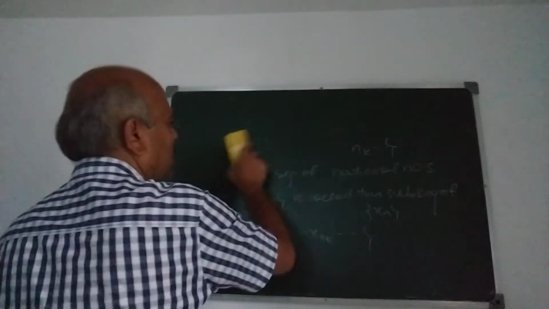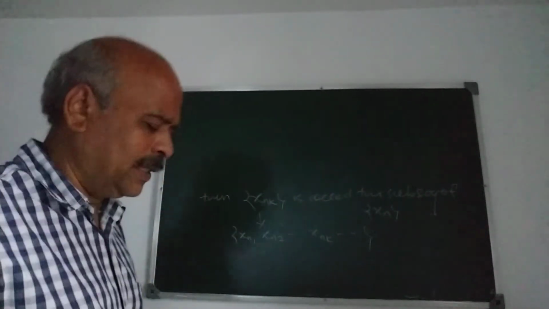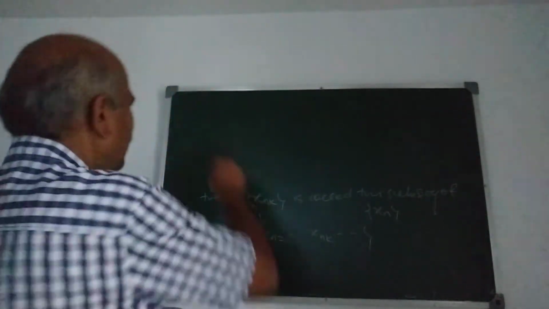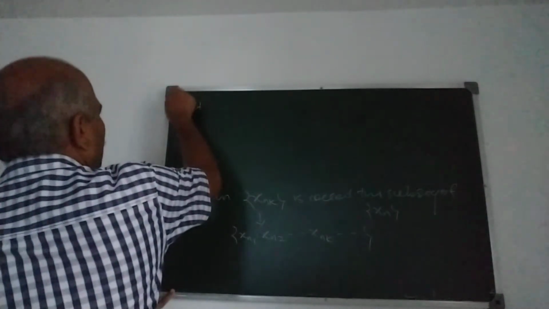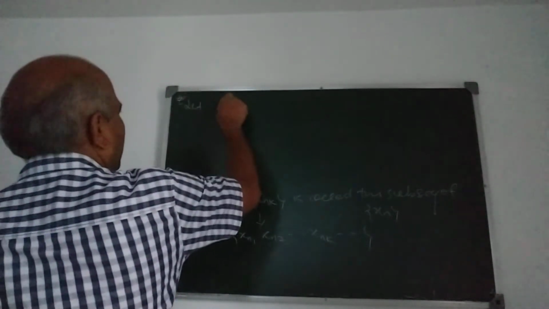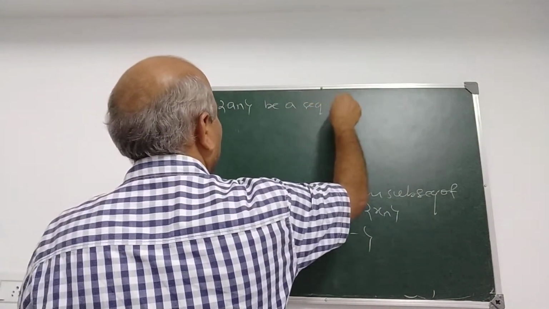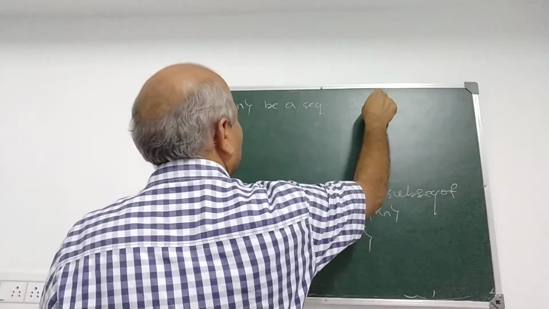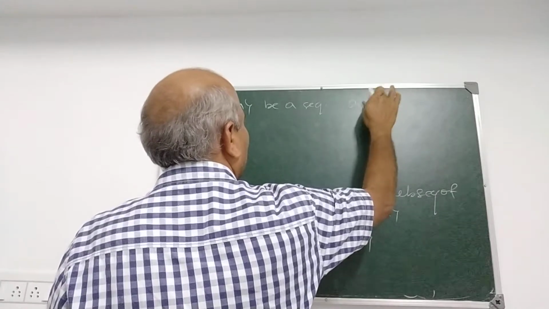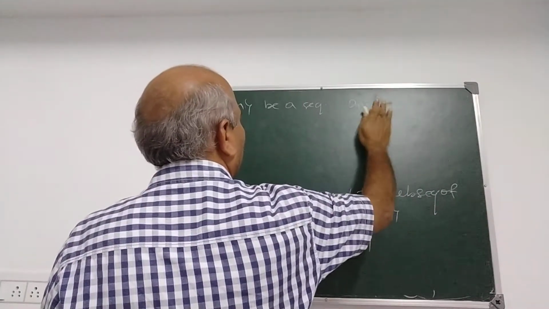Now I take an example so that the definition will be clear. Suppose An is a sequence defined by An is equal to n.